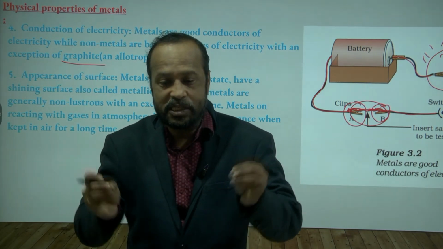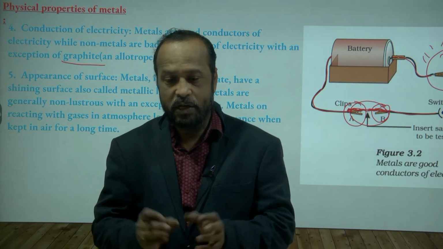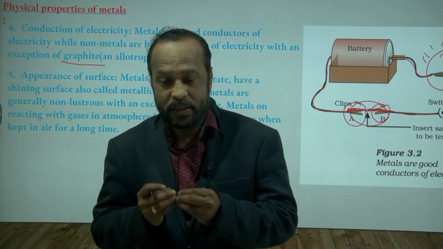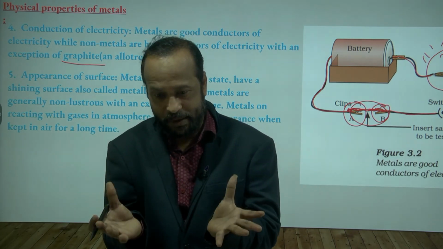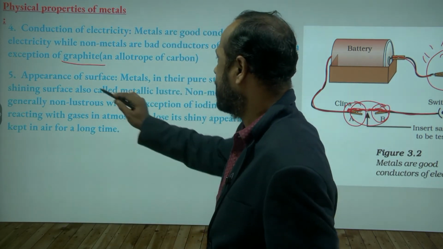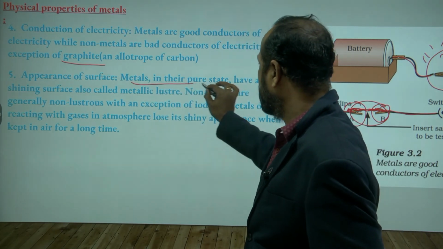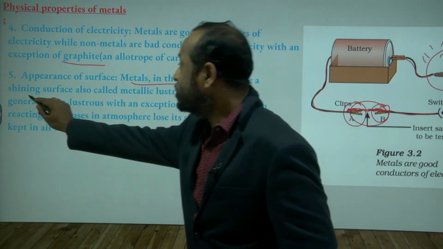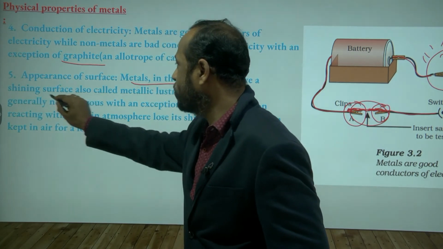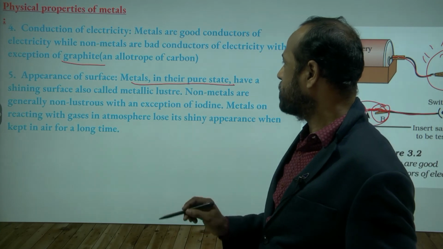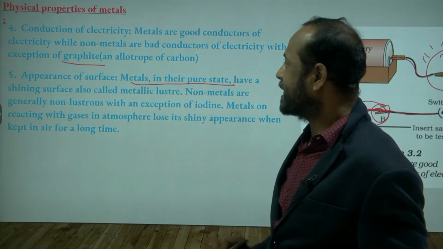This property is called luster. So generally metals are lustrous. Lustrous means the property of shiny. Here you can see appearance of surface. Metals in their pure state have a shiny surface. This property is called metallic luster.